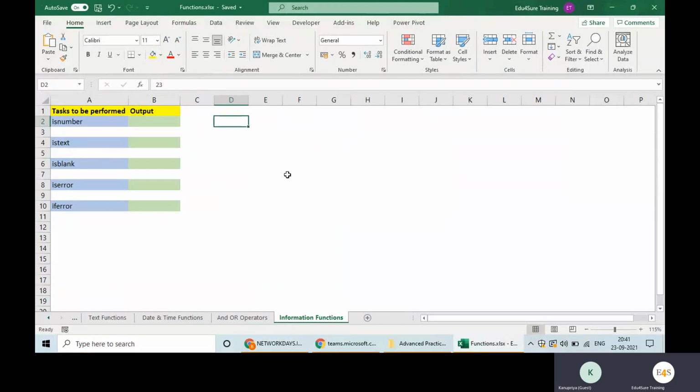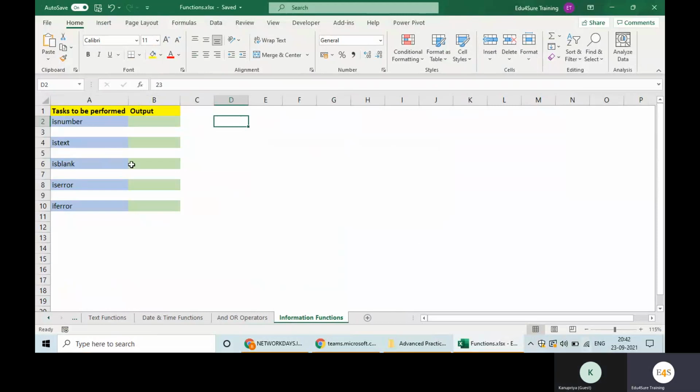Sorry to interrupt, but earlier you were telling me that the IF function is totally removed. Not removed, but it has become obsolete. We can still use it in Excel, but we do not need it now because we have CONCAT over CONCATENATE. Yes. Similarly, we have other functions over IF now. So no one is using it practically, although we should know what it is.